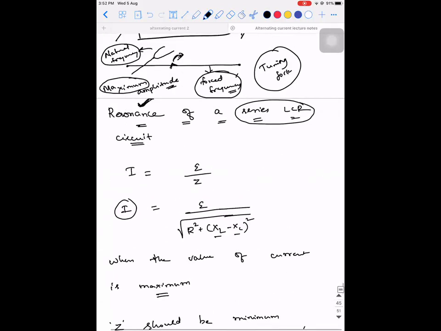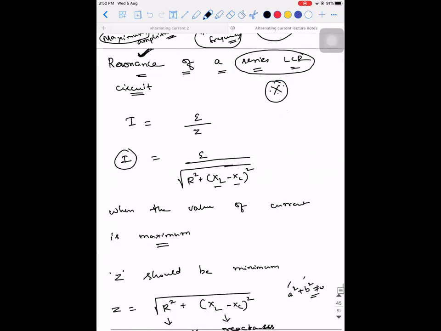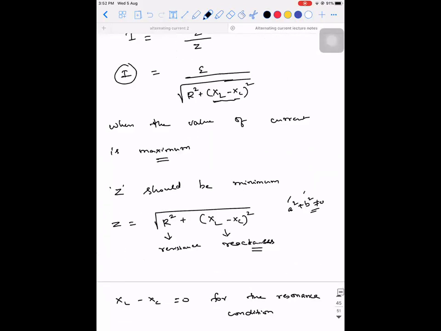Yeah, tell me. Sir, I don't understand why XL minus XC should be equal to 0. That's what I explained to you. A square plus B square cannot be equal to 0 unless either A is equal to 0 or B is equal to 0. When will A square plus B square be at its minimum? When either of the values is minimum. The least value that A square can take is 0, and the least value that B square can take is 0, because it's a perfect square.